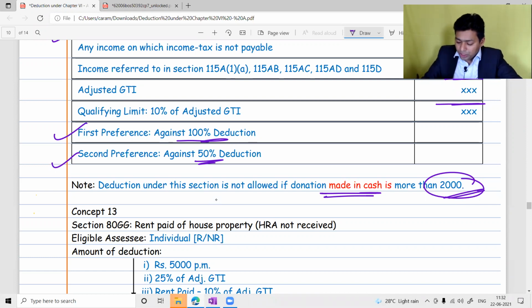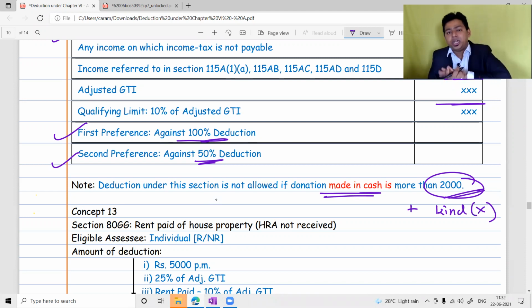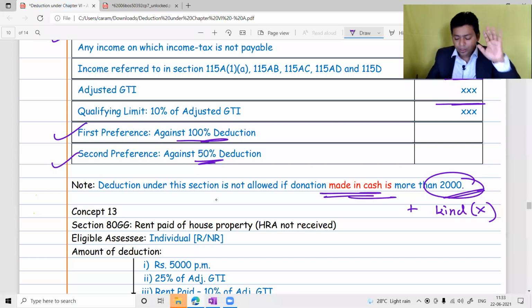One more thing you should remember here: donation in kind is not allowed. It has to be a monetary donation to claim the deduction, so that we can verify whether you have actually donated or not. In kind, anybody can say this article is worth 1,000 rupees, and we cannot cross-check that. Therefore, donation in kind is not allowed. Donation only in monetary form, that too in non-cash form, is allowed exceeding rupees 2,000.